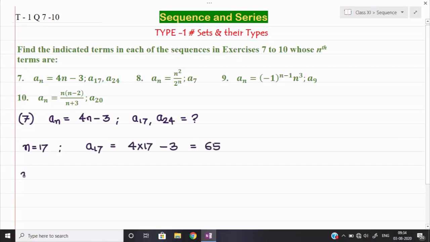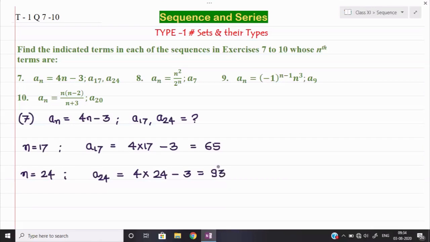And the same way we can find the second one. n is equal to 24. So a24 would be equal to 4 into 24 minus 3. So that will be 96 minus 3. I think it will come to 93. This is your answer. Let us see one more part if you want.